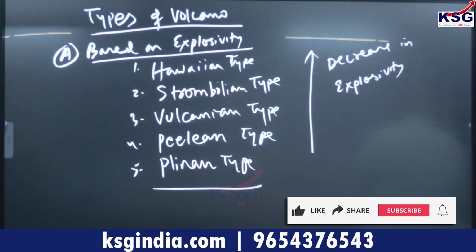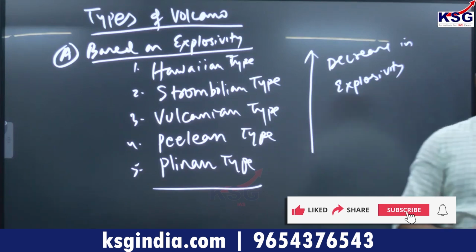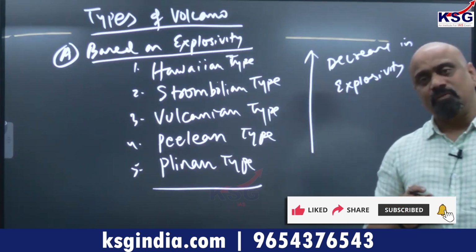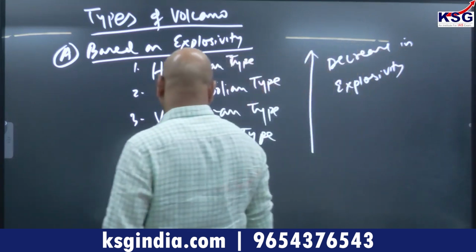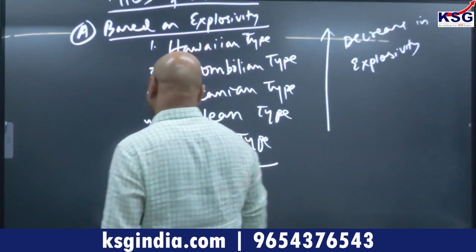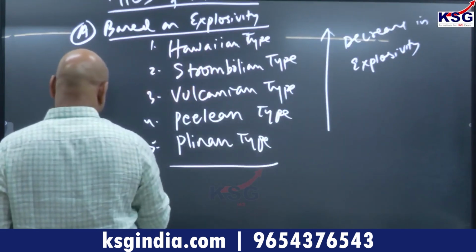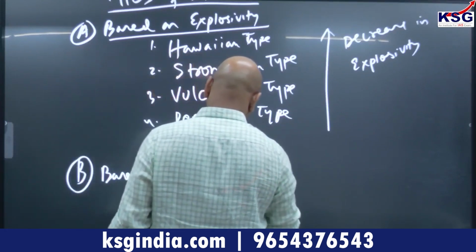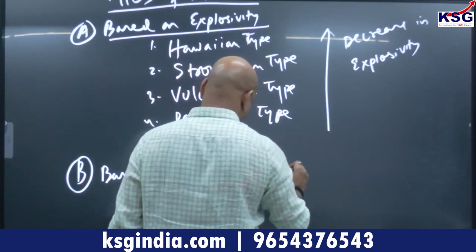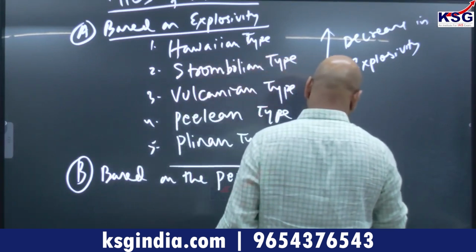We have different types. जैसे मैंने कहा, active volcano, dormant volcano. An active volcano is where volcanic eruption is going on now also. Second type is based on the period and time of eruption.